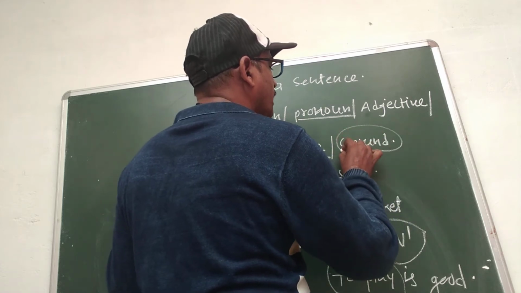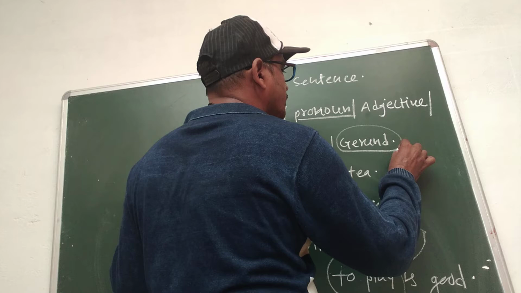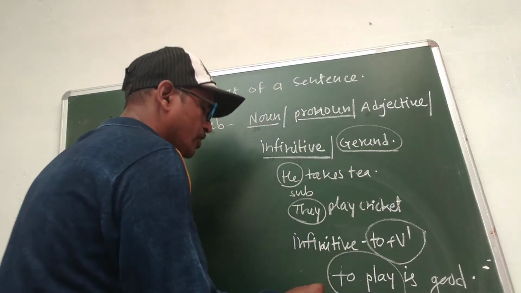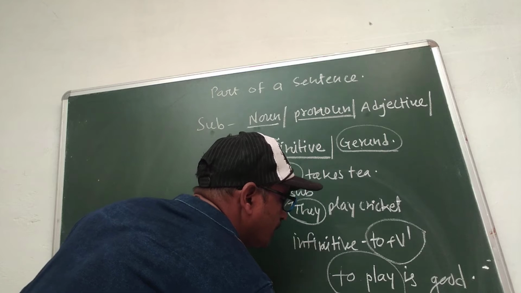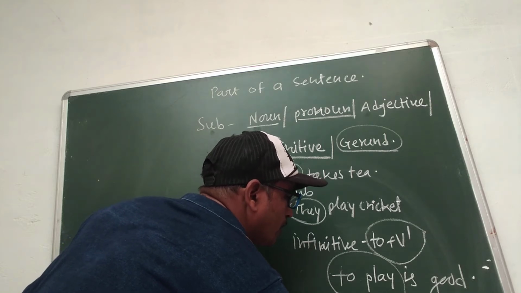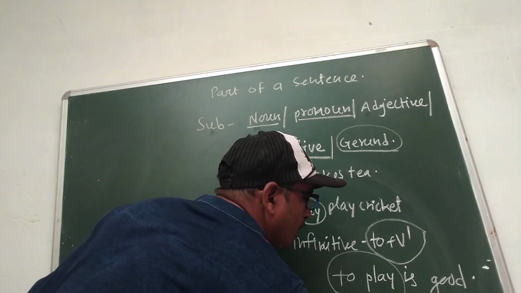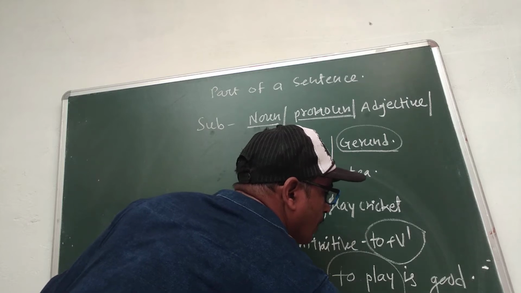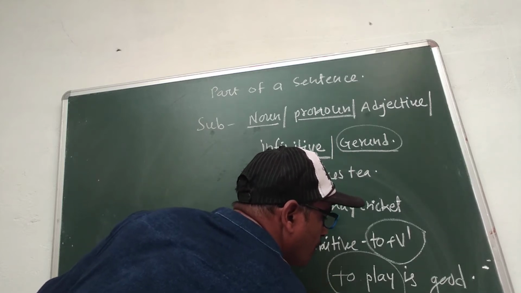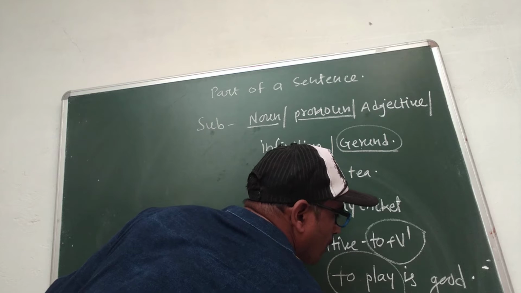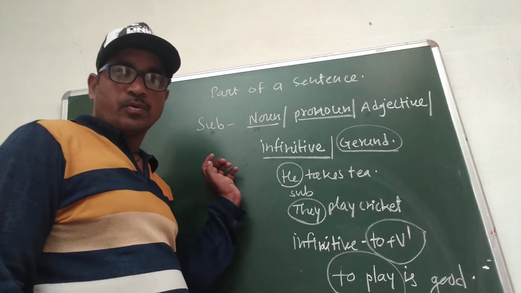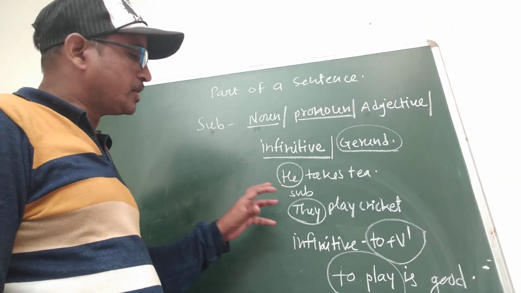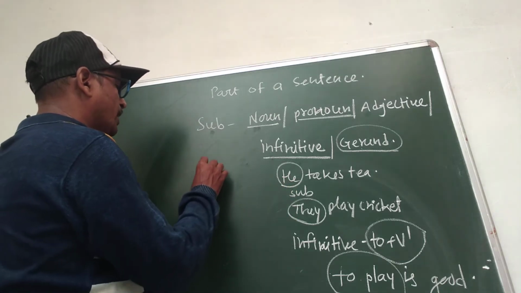The other word that can be a subject is gerund. Gerund means verb's first form plus ing. For example, making, playing, etc. are gerunds.